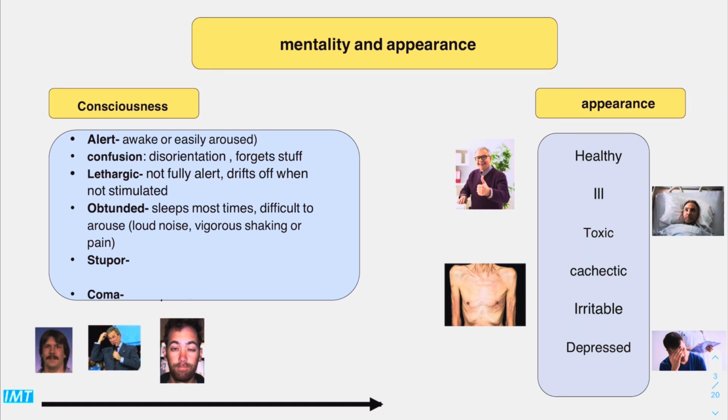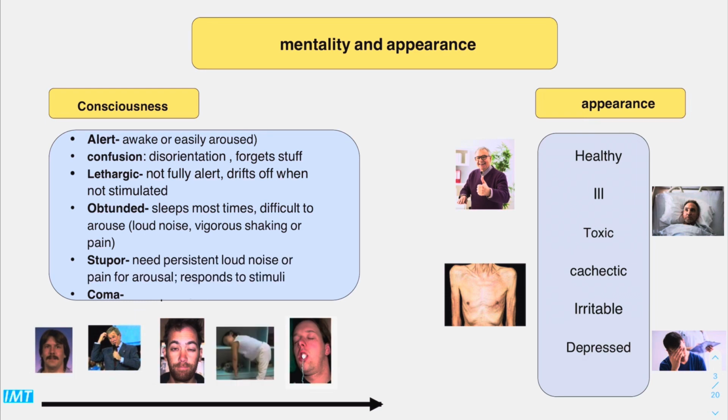We could arouse him, but it's so difficult. It's aroused only by loud noises, vigorous shaking or pain. This one is obtunded. Next is stupor. Needs persistent loud noise or pain for arousal to make him respond to stimuli. Next, which is coma, there is 100% no response to any external stimuli.